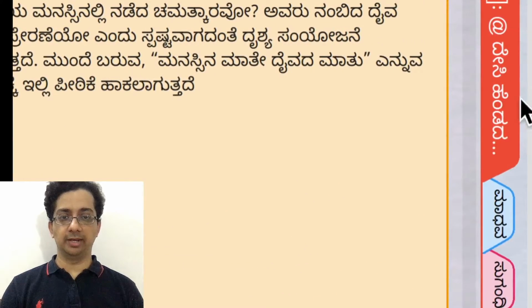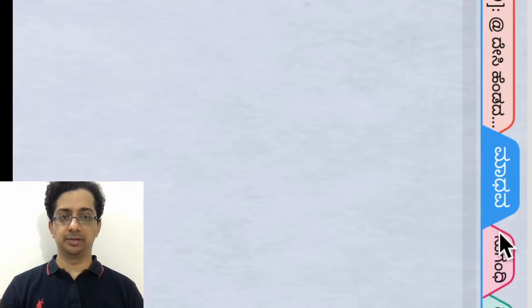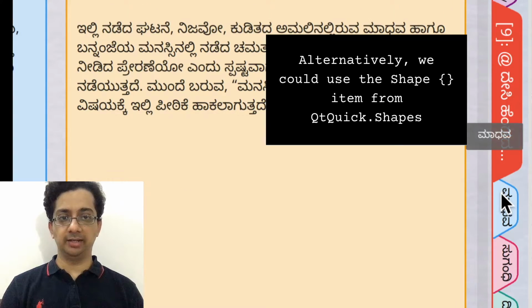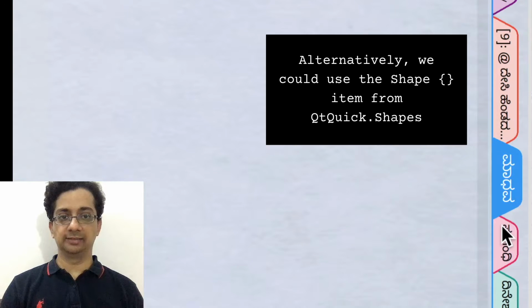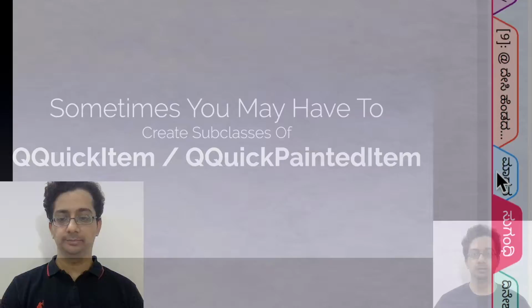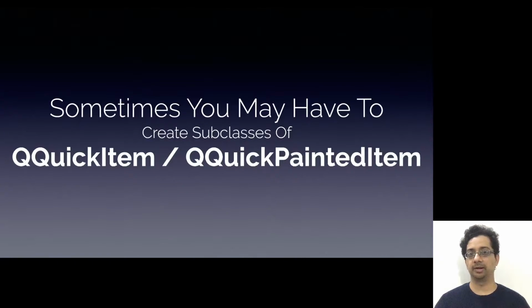Notice these tabs on the right. These tabs make use of curved shapes. In Scrite, we make use of a subclass of QQuickPaintedItem to render these shapes. There are a few other places where we have subclassed from QQuickItem within Scrite. For example, the item we use for drawing the connector line between elements on the structure canvas, that's a subclass of QQuickItem. But then I think we get the point. It's okay to subclass from QQuickItem and QQuickPaintedItem once in a while.